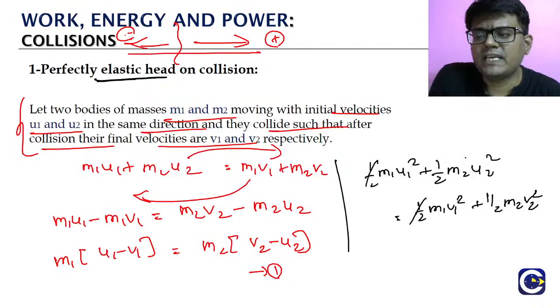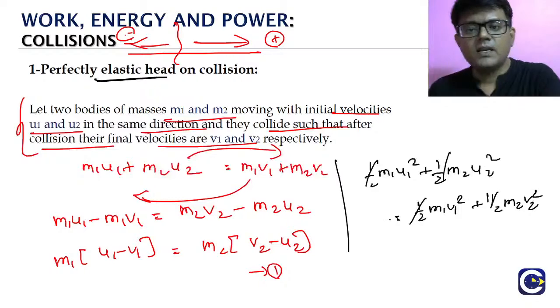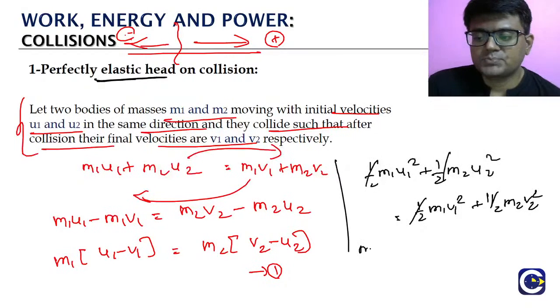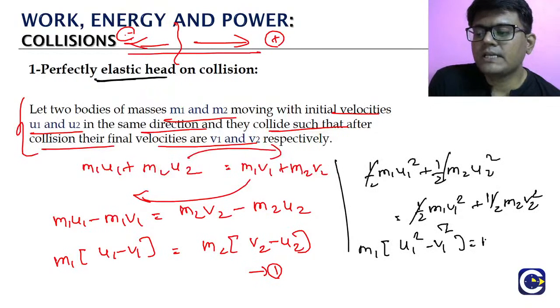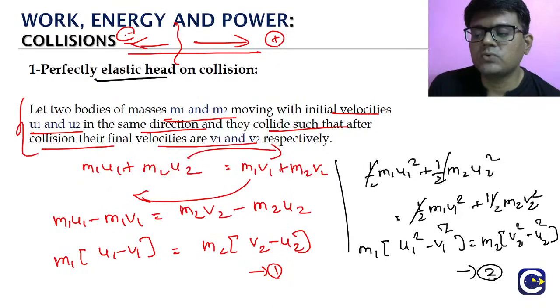We can cancel the half, because it is common. Taking the m1 terms on one side, m1 into u1 square minus v1 square is equal to m2 into v2 square minus u2 square. Let us keep it as equation 2.